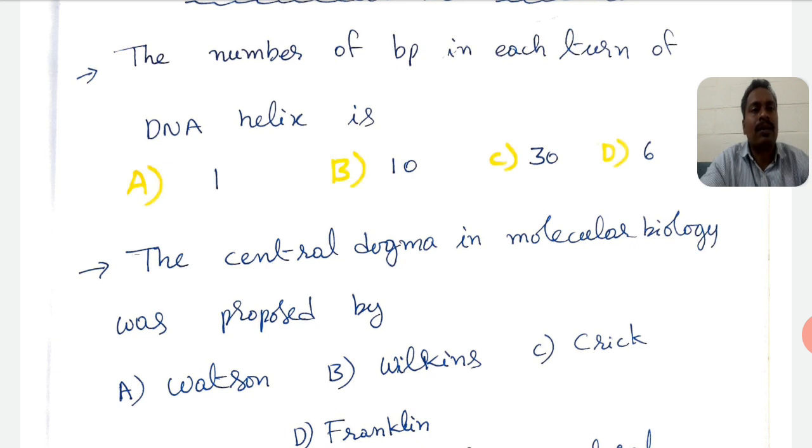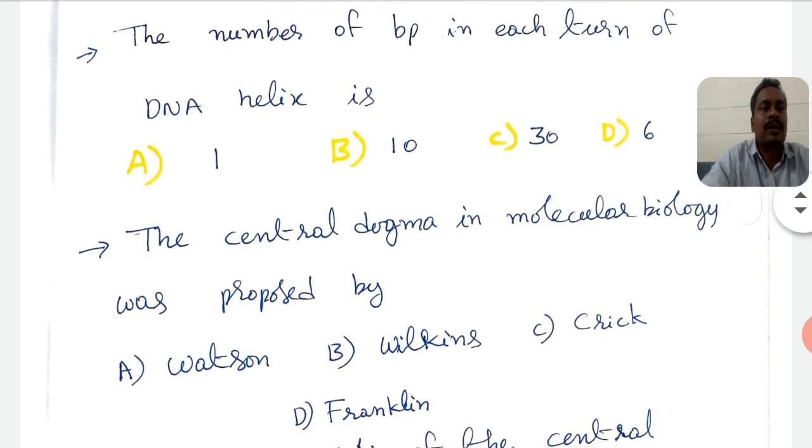So, what is the central dogma in molecular biology? The flow of genetic information from DNA to RNA, RNA to protein. That was proposed by Francis Crick. So, what are the given options? Option A Watson, B Wilkins, C Crick, D Franklin. Option C is the correct answer.